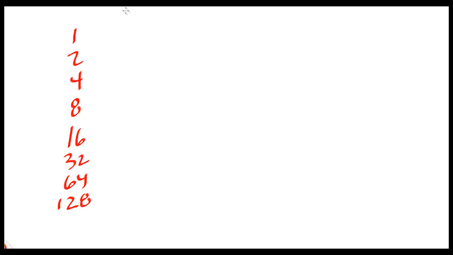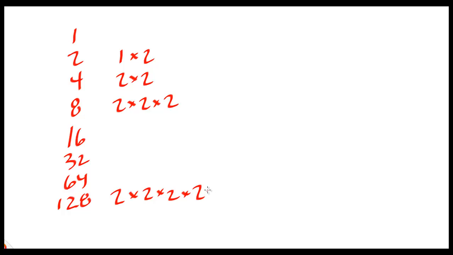So let's take that first row of the chessboard and write these numbers out a slightly different way. So there's our grains of rice from the first row of the chessboard. We started with 1, ended up with 128 grains of rice on the 8th day. So we could also write it this way. The first day you had 1, second day you had 1 times 2 grains of rice. Third day you had 2 times 2 grains of rice. The fourth day, 2 times 2 times 2, all the way up to the 8th square where we had 2 times 2 times 2 times 2, lots of 2's, times 2.